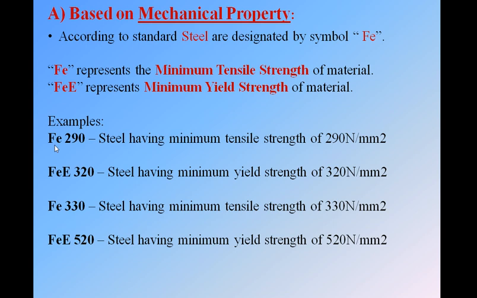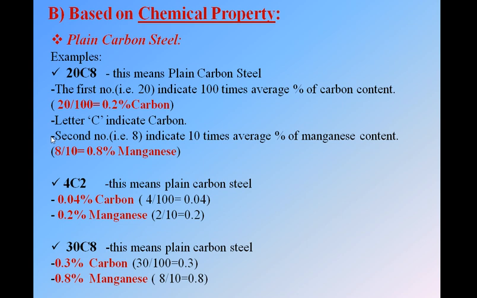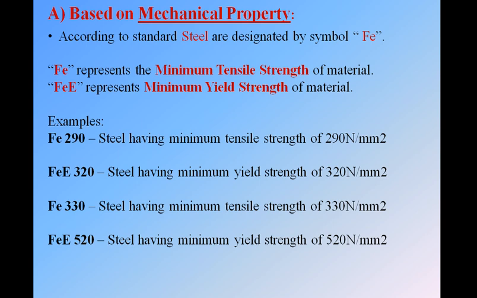Okay, see, Fe 290. As we know, if there is only Fe, this number will be the minimum tensile strength. So I can write here, this is a steel. As we know, Fe is a steel and it is followed by a number, 290. So I can write, steel having minimum tensile strength of 290 Newton per mm square. Means if you have only Fe followed by a number, this number will be the minimum tensile strength in Newton per mm square.